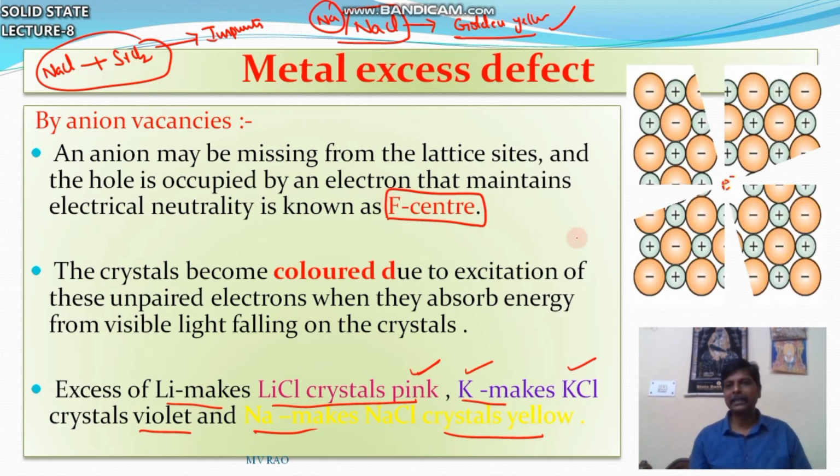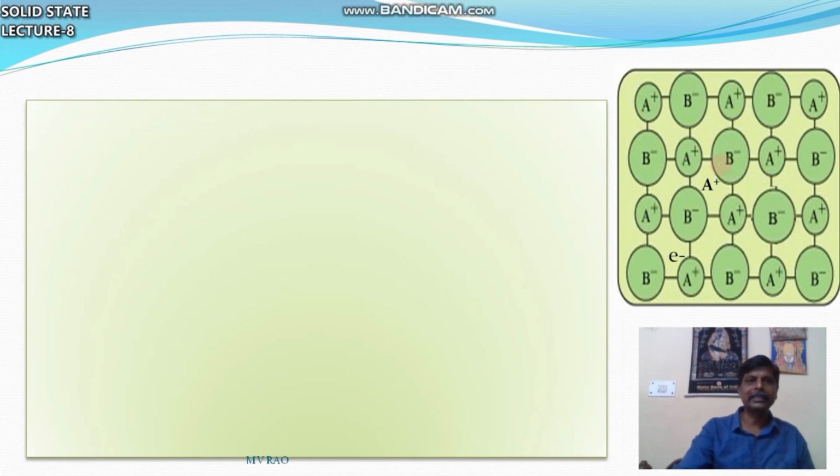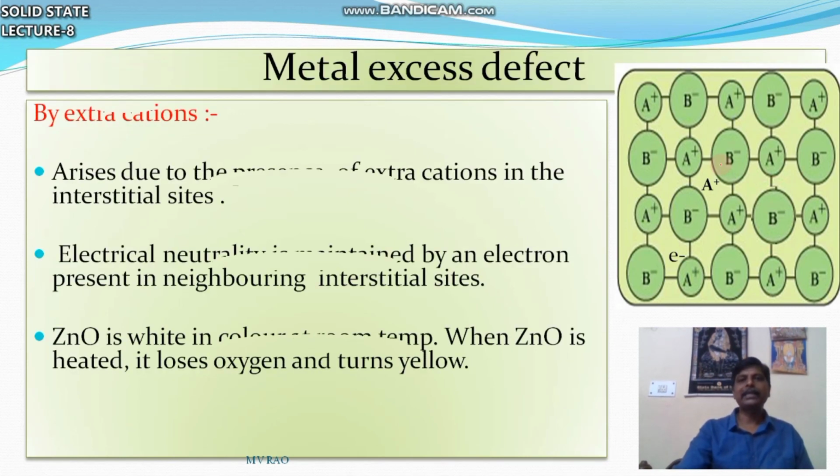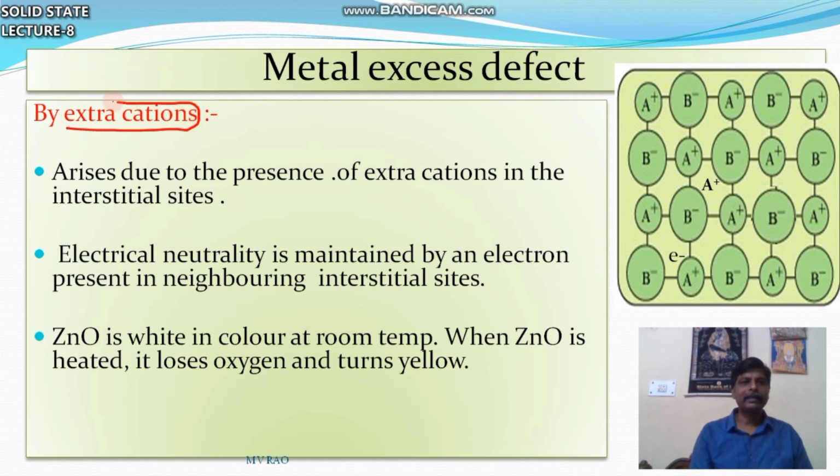What is an F center? Here some anion position is occupied by an electron. That is metal excess due to anionic vacancy. Next one, metal excess defect due to extra cation. You can see in this diagram, A plus is cation and B minus is anion.